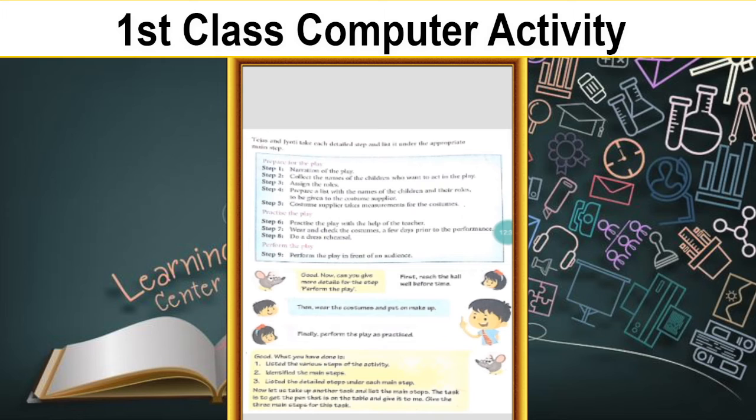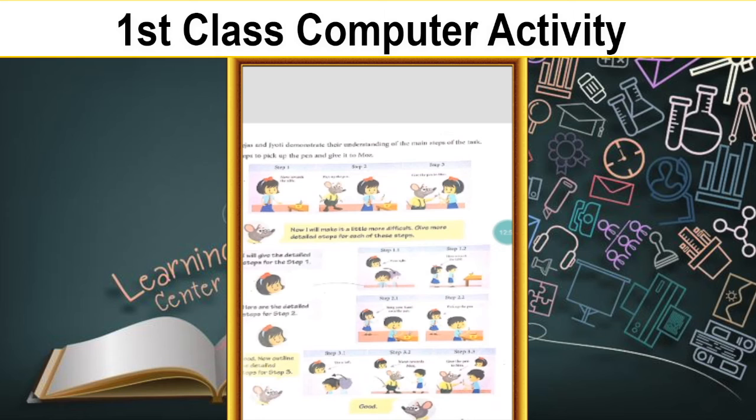Now let us take up another task and list the main steps. The task is to get the pen that is on the table and give it to me. Get the 3 main steps for this task. So they have taken another example. You can see here, steps to pick up the pen. On the table there is a pen, and they have to take the pen and give it to the mouse.